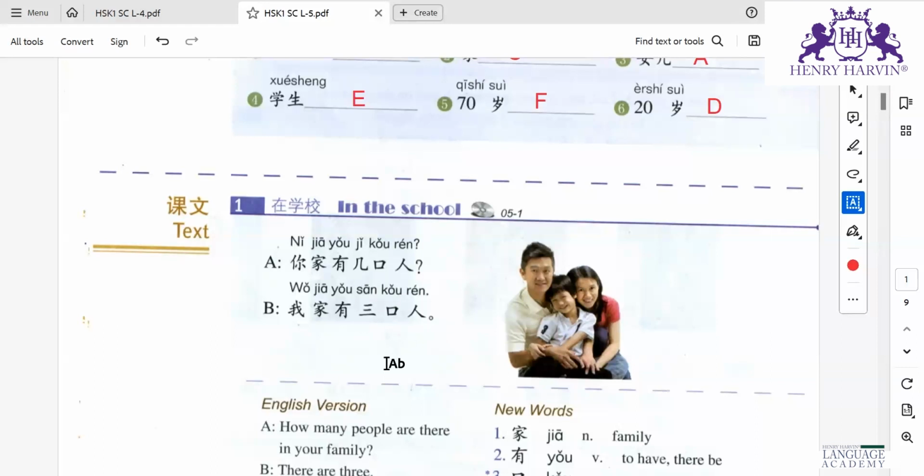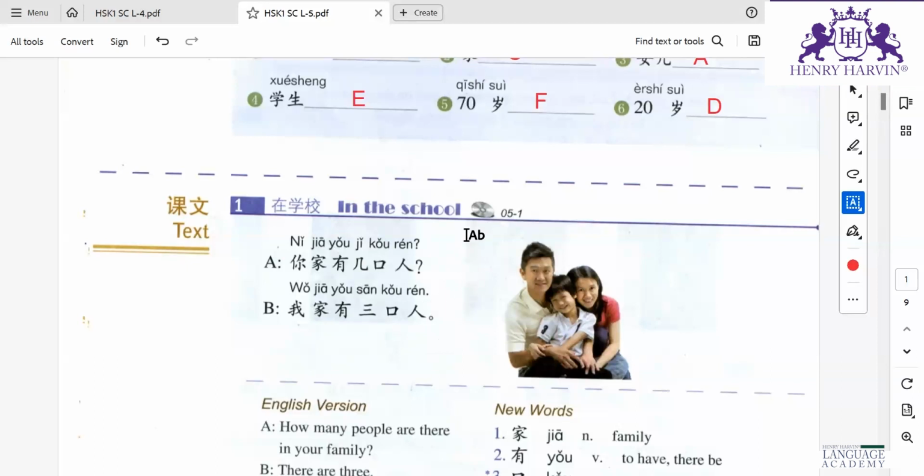Sān is number 3. Here they have just changed nǐ to wǒ, and jǐ is the question word, so they have replaced the question word with the answer, sān. That's how you will answer this question.